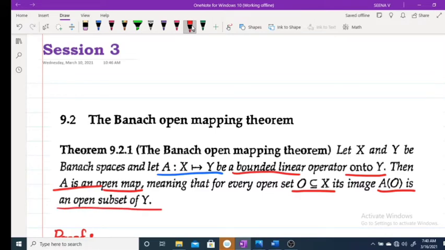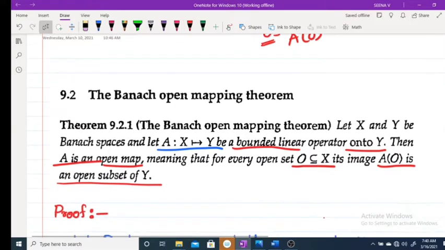Now once again, I am repeating the statement. Let X and Y be Banach spaces. Let A from X to Y be a bounded linear operator from X onto Y. Then A is an open map. The meaning of A being an open map is that if O, a subset of X, is an open set, then AO is an open subset of Y.